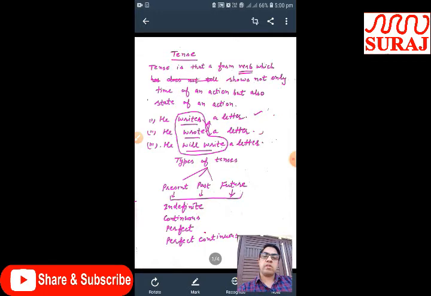In order to understand this definition in a better way, there are three examples related to different tenses. The first example is he writes a letter, the second example is he wrote a letter, and the third example is he will write a letter. Okay. If we really want to understand the importance of the verb in a sentence, then we should understand these three sentences. Okay.